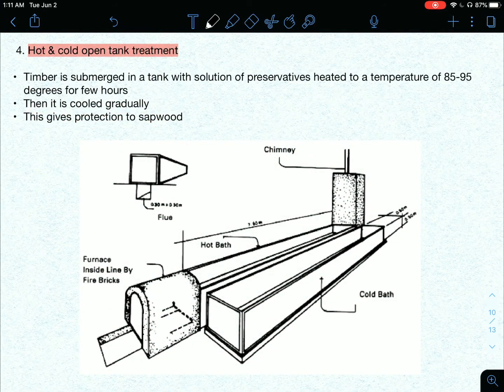Then the next one is hot and cold open tank treatment. The name itself suggests there will be an open tank, and first the timber is dipped in a hot solution of preservatives, then it is gradually cooled. So timber is first submerged in a tank having a solution of preservatives heated to a temperature of 85 to 95 degrees Celsius for a few hours. Then it is gradually cooled. This gives protection to sapwood.